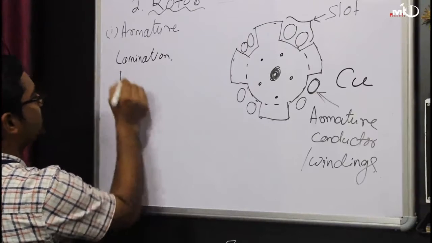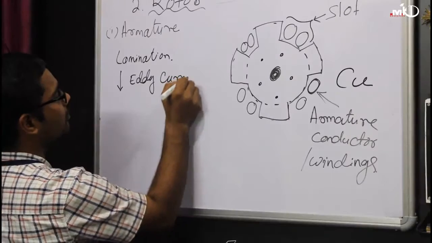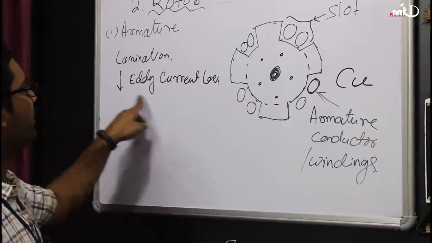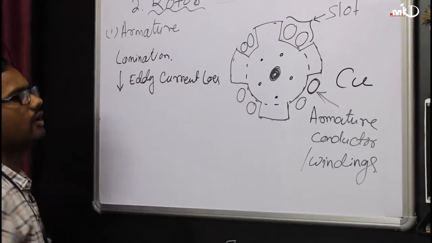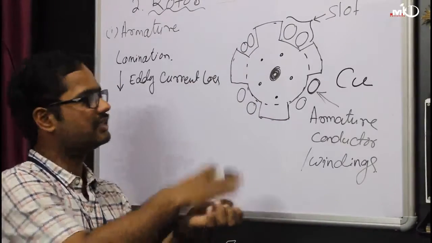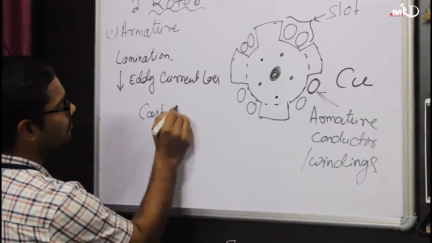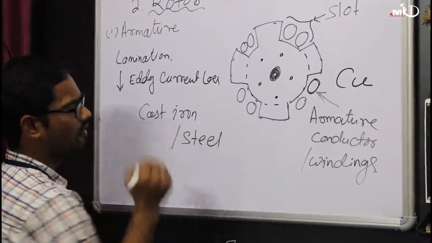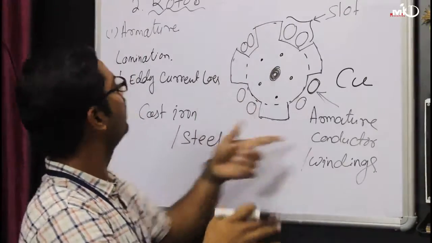It reduces the loss which occurs due to the eddy current. That is your I square R loss, the heat loss. So it will reduce the loss. Proper lamination is required. Thin sheets of cast iron or cast steel are put one upon the other, laminations are provided, and that makes your armature.